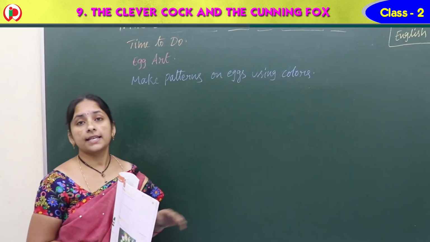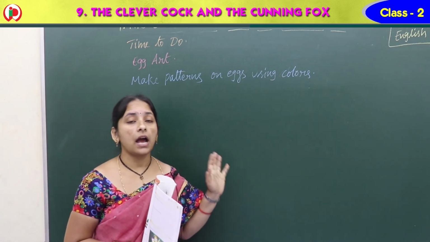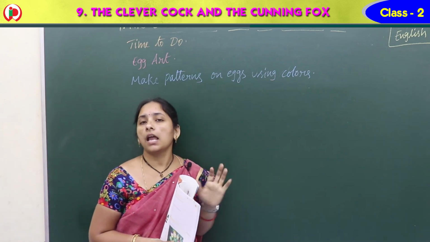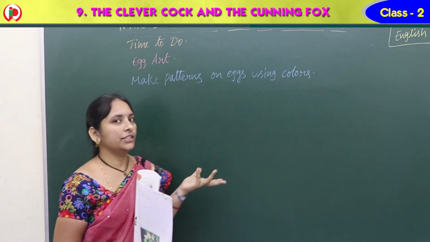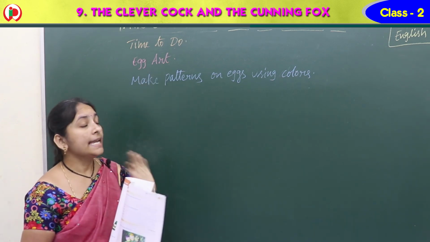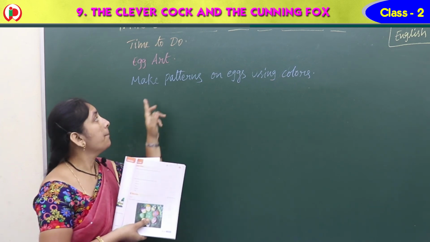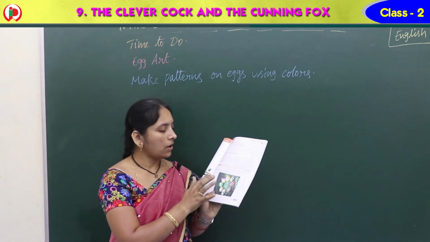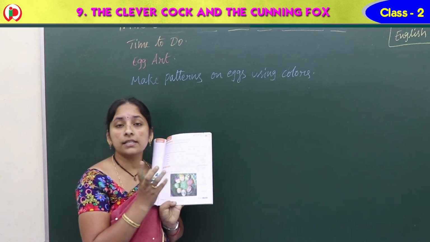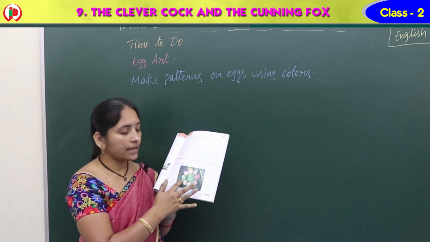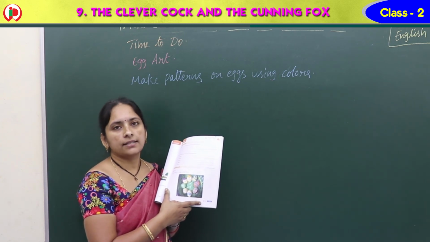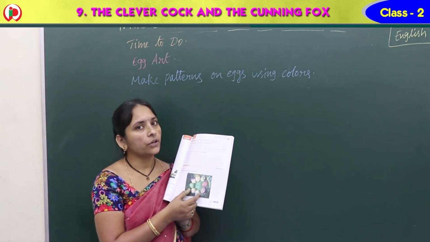See, Nana, so today in this lesson we have the clever cock and the cunning fox. In this, the last topic we have, your favorite, that is project work. Time to do. So, what is the project work? Make patterns on eggs using colors. So, take the eggs and create color patterns. All of you know emojis are like that. So, like that, any patterns, you do it on the eggs.